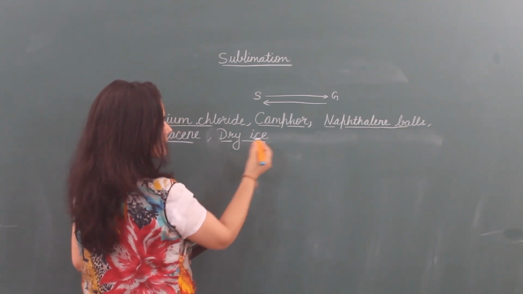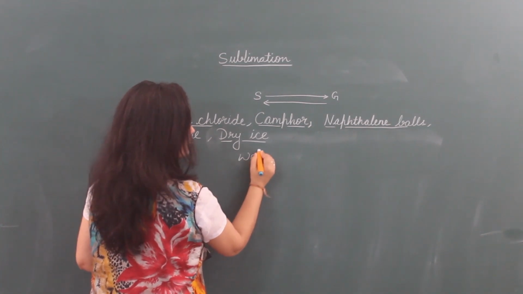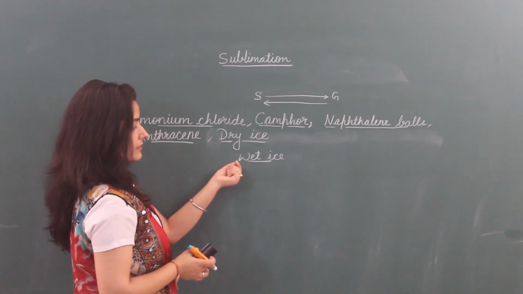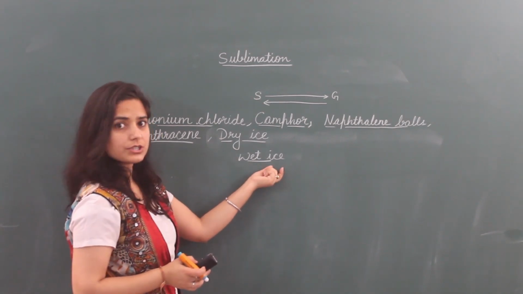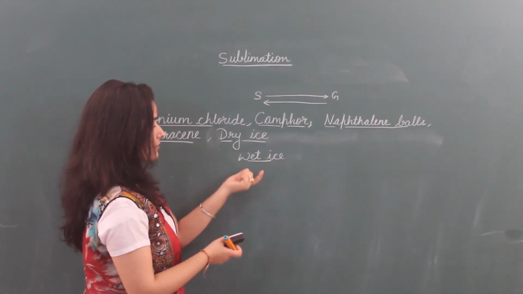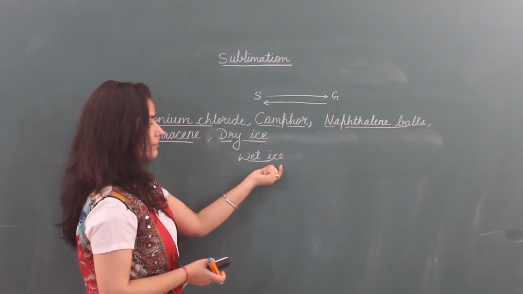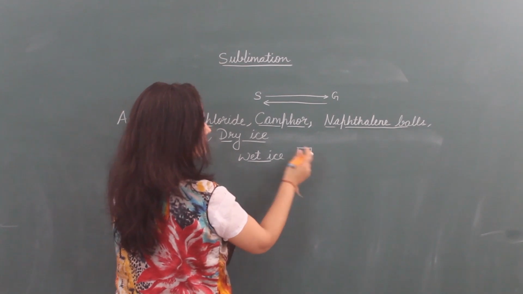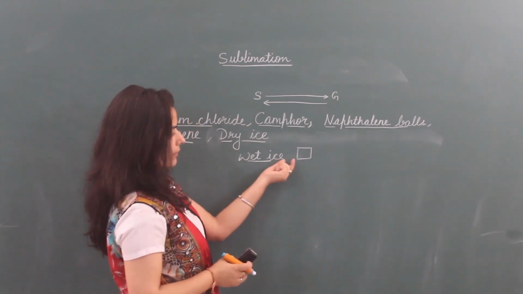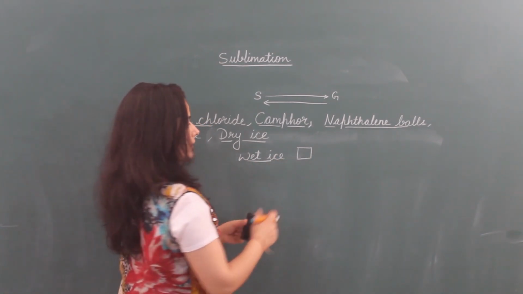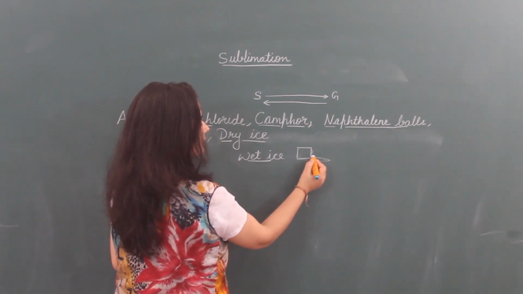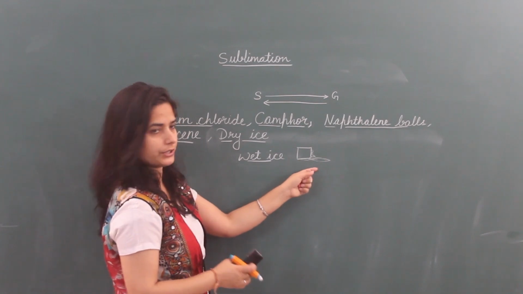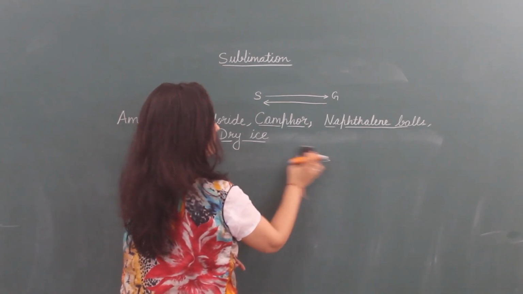What is dry ice? There are two types of ice, dry ice and wet ice. Wet ice means this is the ice which creates wetness at the place where we kept it. For example, we are taking ice cubes from freezer. When we keep them outside, they start to melt and wet the space or place where we put it. So this is wet ice.